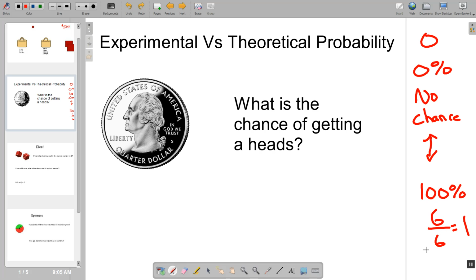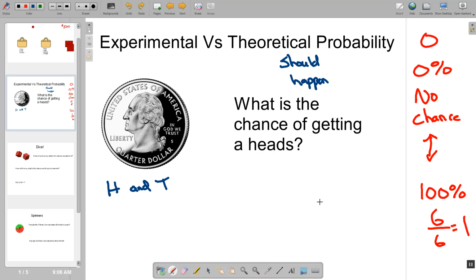So then we've got to think about experimental versus theoretical probability. So if we think about a coin, the chance of getting a heads on a coin, we know that there are 2 parts of a coin. There's heads and then there's tails. So when we think about theoretical probability, this is in theory what should happen. So this is what should happen.